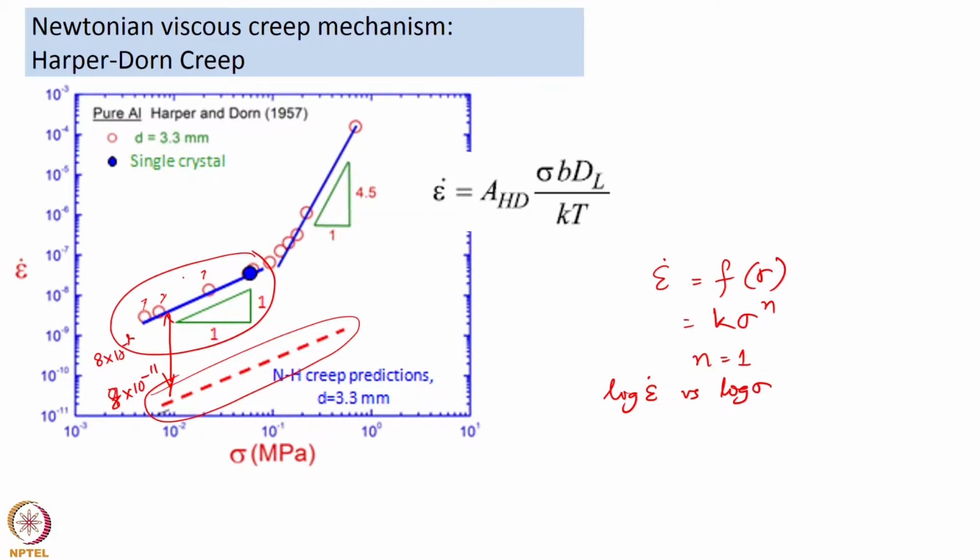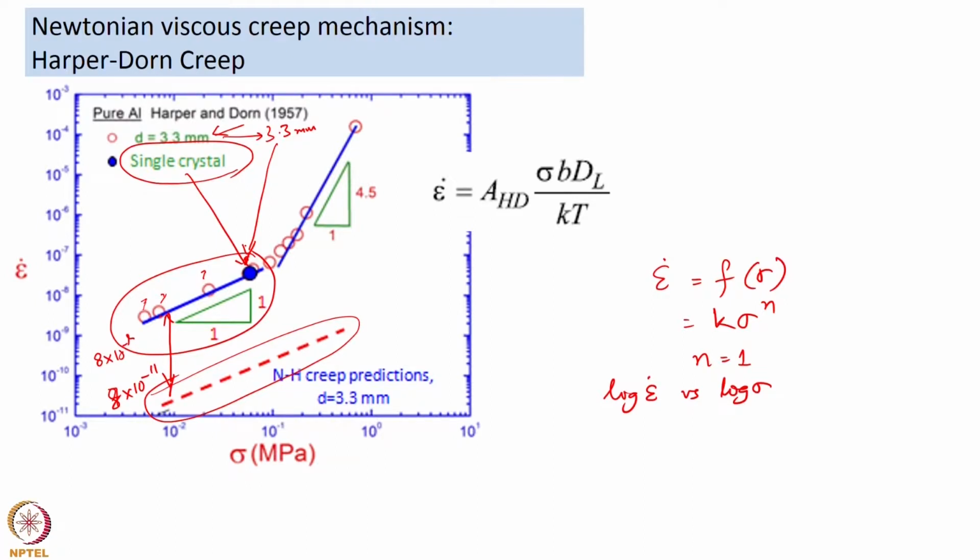So, that was the first thing, and like I mentioned earlier, the strain rates of deformation that they achieved with their polycrystalline sample, which had a 3.3 mm grain size, were very similar to what they got with a single crystal. So, the strain rates of deformation were very similar. This also tells them that the grain boundaries are not participating in this deformation process.